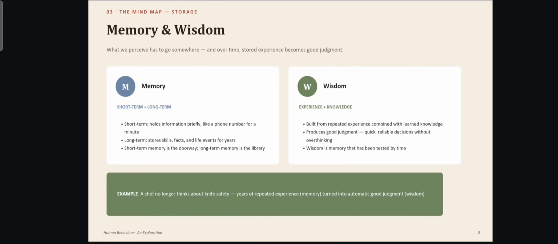Next, memory and wisdom. Memory has short term memory and long term memory, and wisdom is experience plus knowledge. Short term memory holds information briefly, like a phone number for a minute. Long term memory stores skills, facts, and life events for years. Short term memory is the doorway, long term memory is the library. A simple example is a chef who no longer thinks about knife safety. Years of repeated experience is memory, and turning it into automatic good judgment is wisdom.